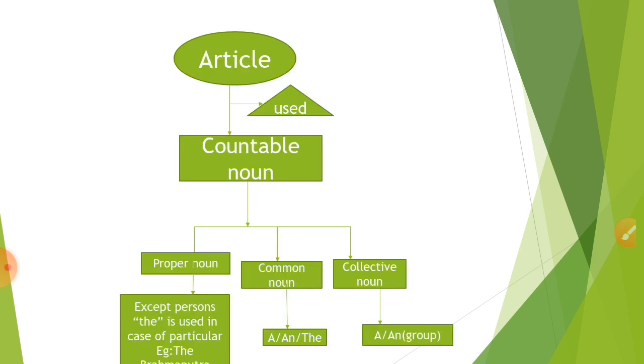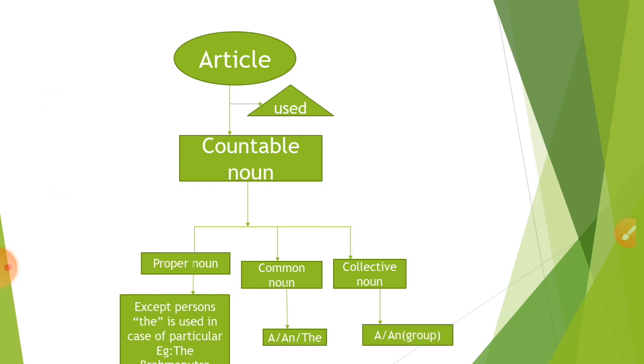This is the short trick, a short map to understand articles. So see where articles are used. There are five types of nouns, divided into two categories: countable nouns and uncountable nouns. As we have seen in the definition, an article is an adjective, and adjectives are always used before a noun. Under countable nouns, there are three nouns: proper noun, common noun, collective noun.